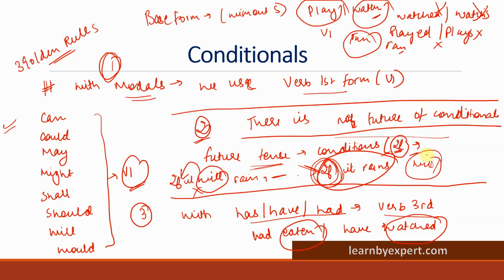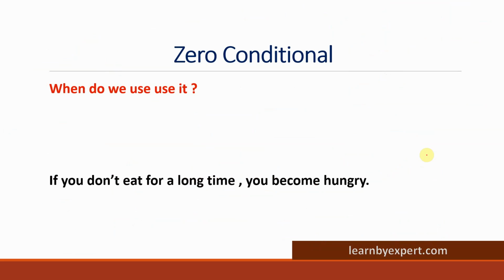Let's move on. So guys, there are four types of conditionals that we are going to talk about, and you will definitely get a question based on these conditionals. If you look at the previous year questions, you will find a lot of error detection. In fact, there will even be cloze tests based on conditionals. So it will be very easy for you if you understand this concept. So you really need to watch this video till the end, otherwise you will not be able to benefit from it. Okay, all right, moving on to the first type of conditional sentence, that is zero conditional.